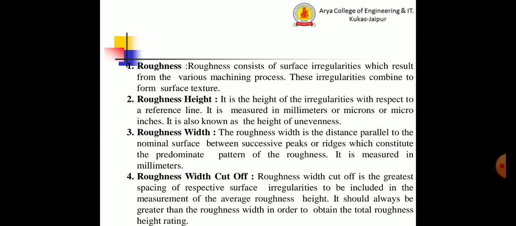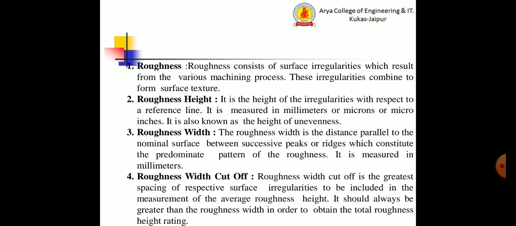There are some important definitions. Roughness consists of surface irregularities which result from the various machining process. These irregularities combine to form surface texture. Roughness height. It is the height of irregularities with respect to the reference line. It is measured in millimeters or microns or micro inches. It is also known as the height of unevenness.